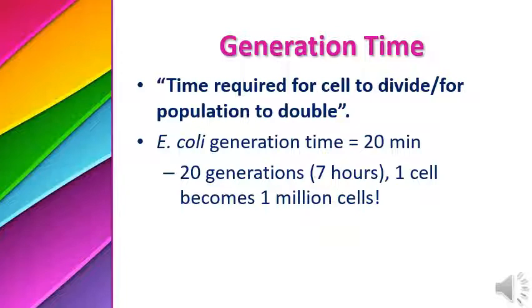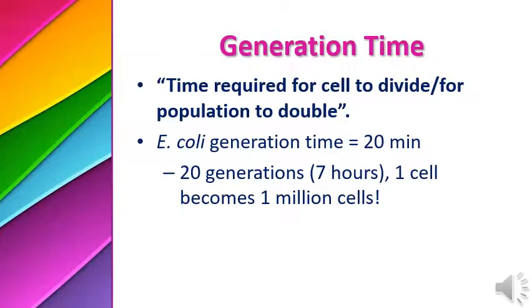It cannot grow into millions of cells after 7 hours, because Escherichia coli has a doubling time of 20 minutes, while Mycobacterium tuberculosis has 18 hours. Okay, so this is an important terminology with respect to studying the importance of bacteria.